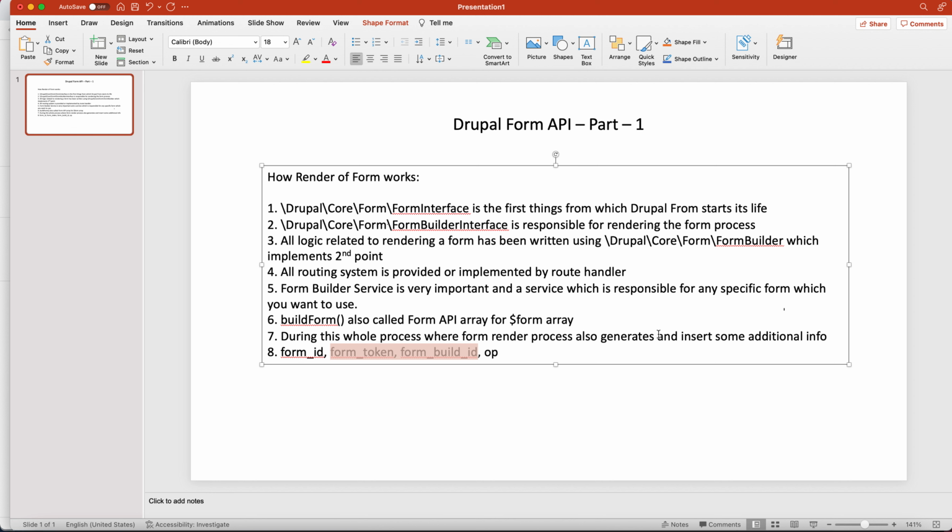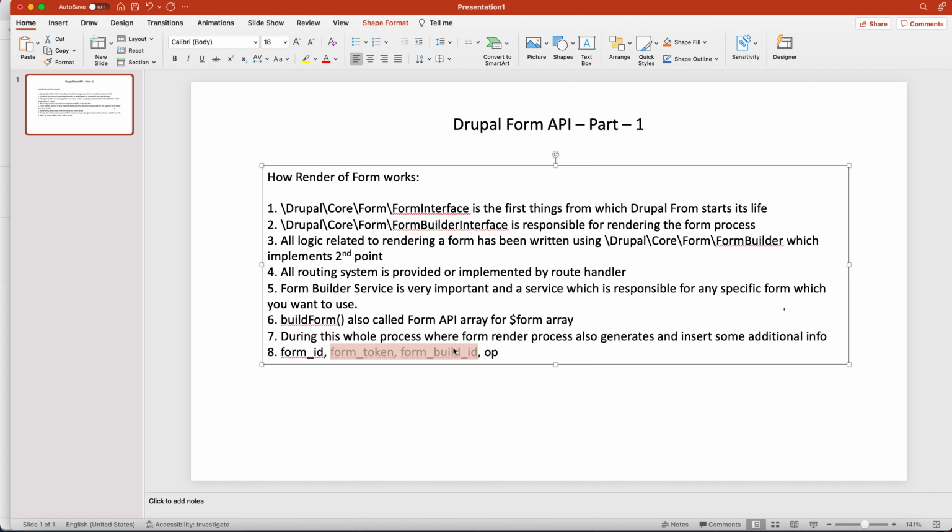Like, you have created a form, and a user goes to inspect element, and if you have created some select option, the user edits that select option and wants to add their own extra option which was not already in the form from your side. That can also be prevented by this form build ID and form token. And these also save us from CSRF. Let me remember, cross site request forgery, okay. So the cross site request forgery attack can also be prevented by these two things.